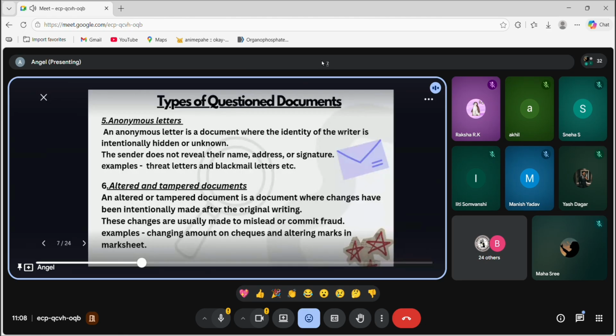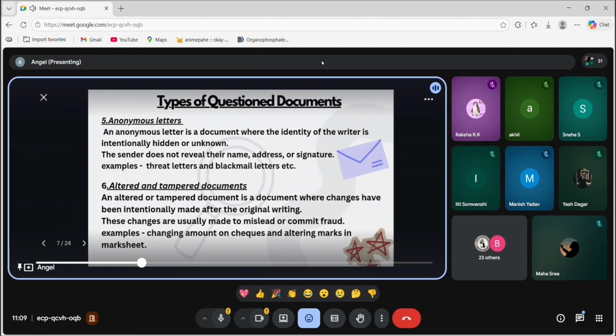Now, moving to our fifth type, that is the anonymous letter. A letter which is written with the identity hidden intentionally is called an anonymous letter. The sender does not reveal their name, address, or signature. Example: threat letters and blackmail letters. If someone is sending you a letter without revealing their identity and threatening you regarding anything, that is called an anonymous letter.